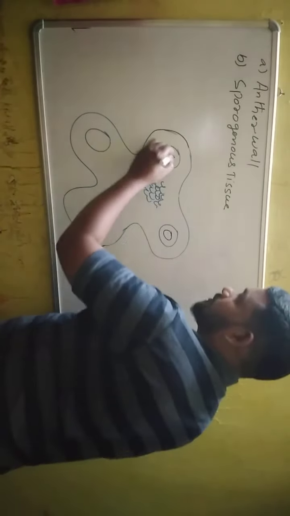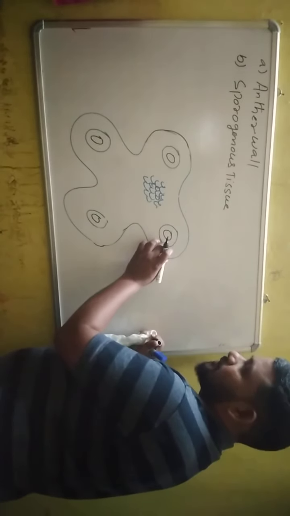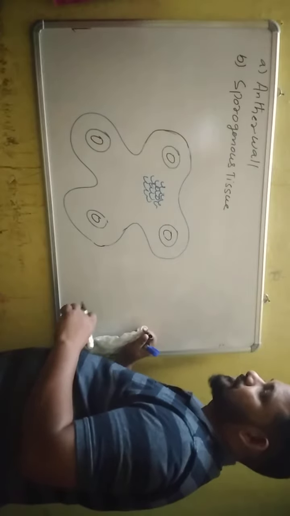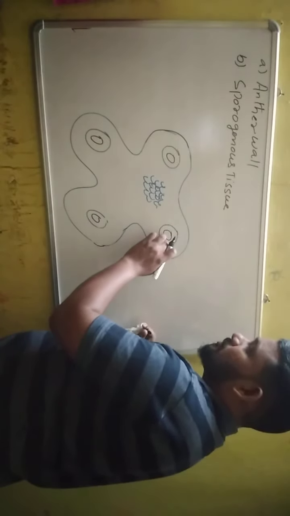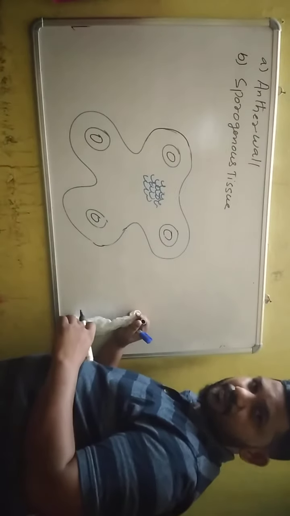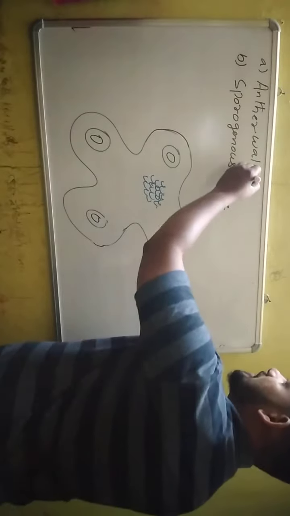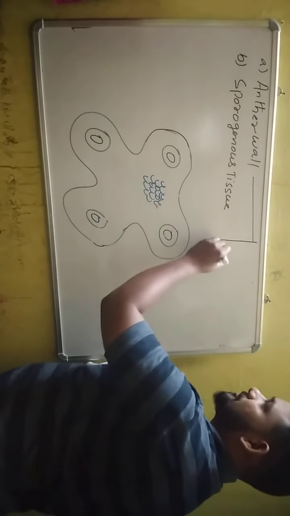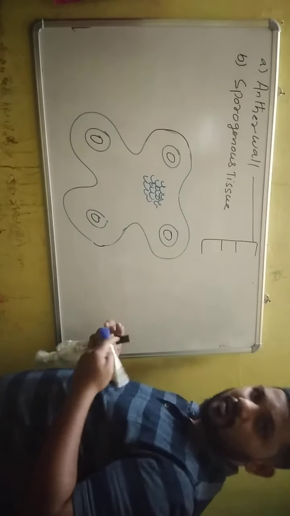This is the outermost, from here to here, anther wall, and this is the sporogenous tissue. The outermost region of the anther is called anther wall, and the innermost region is called sporogenous tissue. The anther wall is again differentiated into 4 layers.